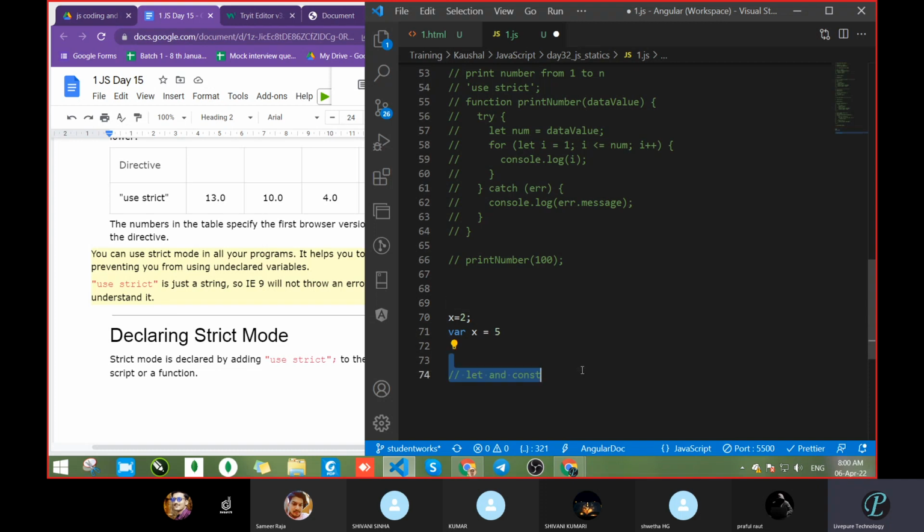No need to use strict, but you have to always declare with let or const. You have to declare. That is the main thing. If you are not declaring, suppose by mistake you forget, that's why we write that sentence there. Clear? Or anyone having doubt? Got it, sir. You can go with this one.